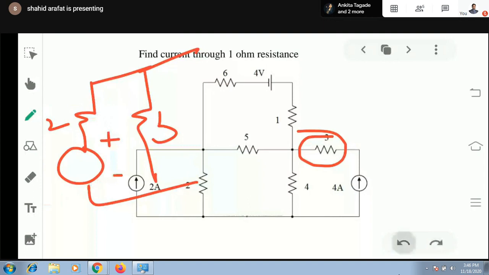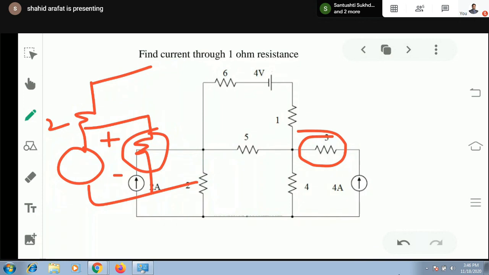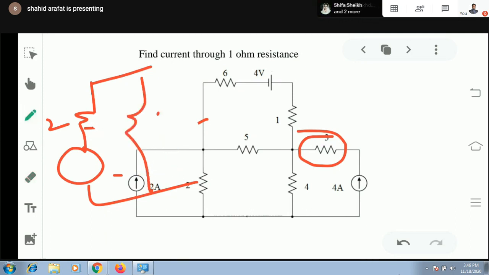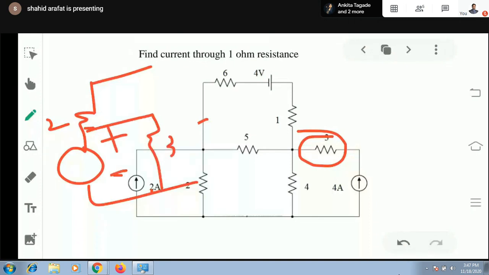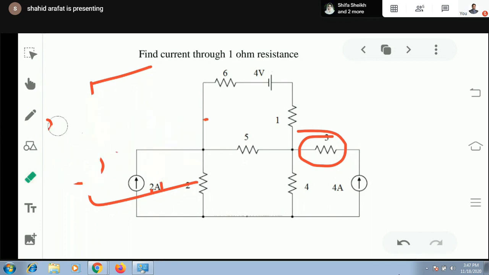So if any element is connected directly in parallel with the ideal voltage source, no matter whether it is a resistor, inductor, or capacitor, it will be considered a dummy element. That means any element that comes directly in parallel with the ideal voltage source, not the practical one. If you connect it here, it is in parallel with the practical voltage source, which is not the requirement. If it is connected over here, it is connected in parallel with the ideal voltage source, so it will be considered a dummy element, and you will have to remove this dummy element by open circuit.